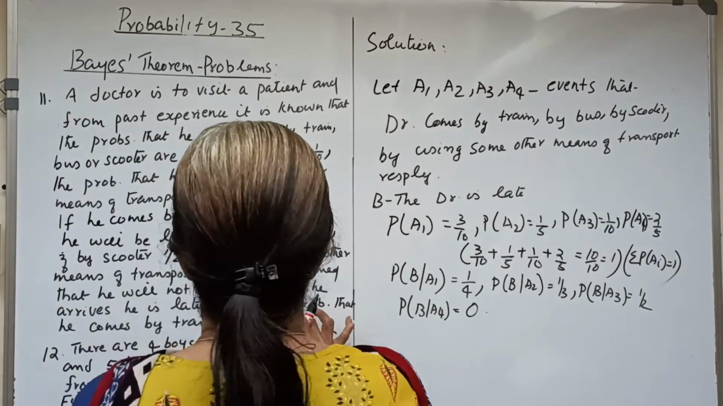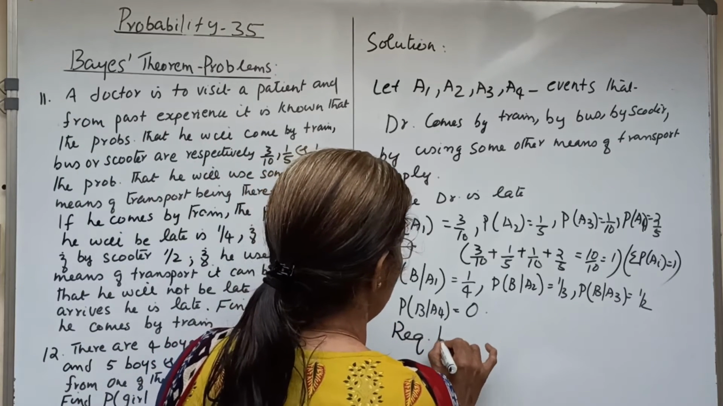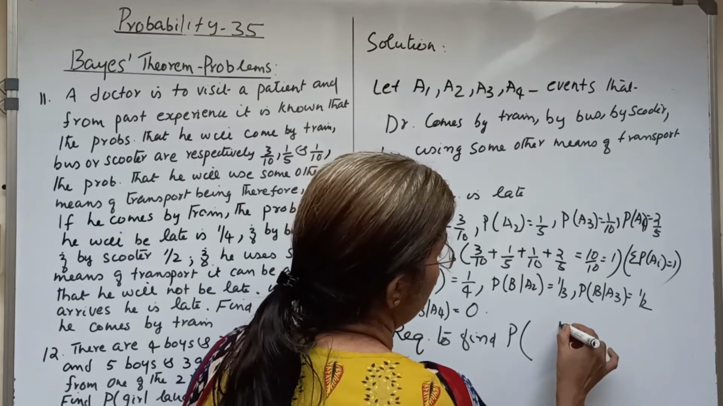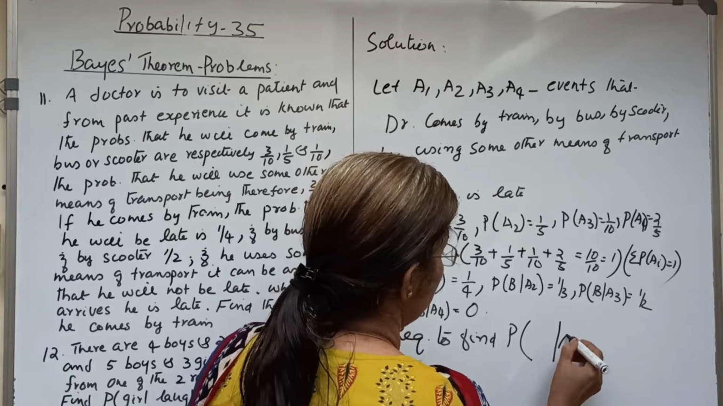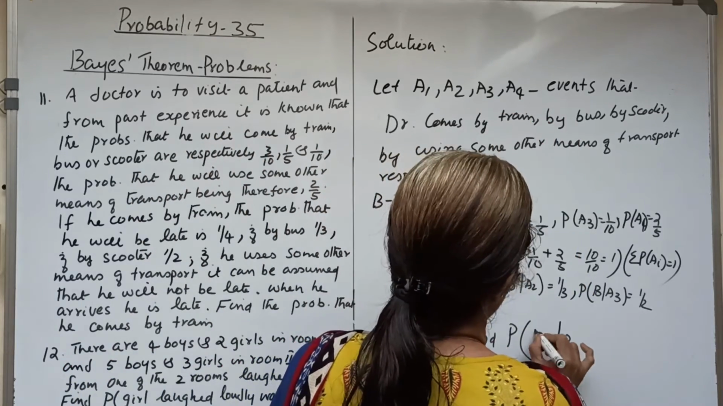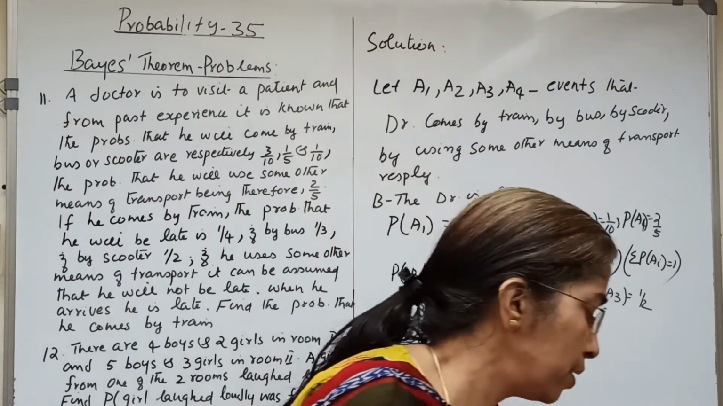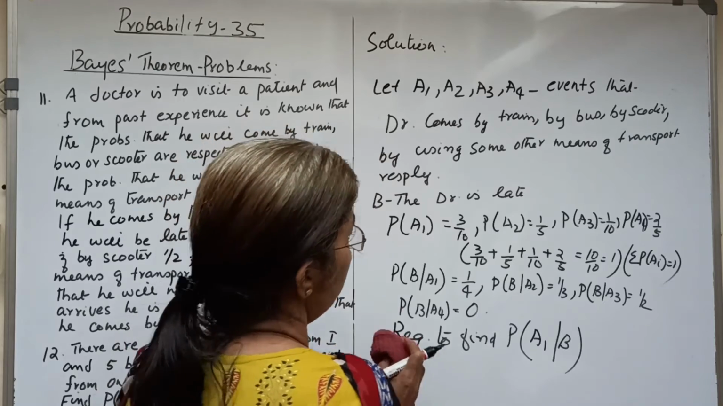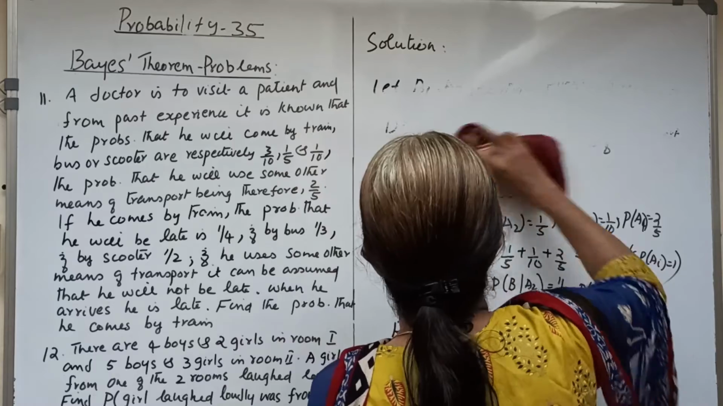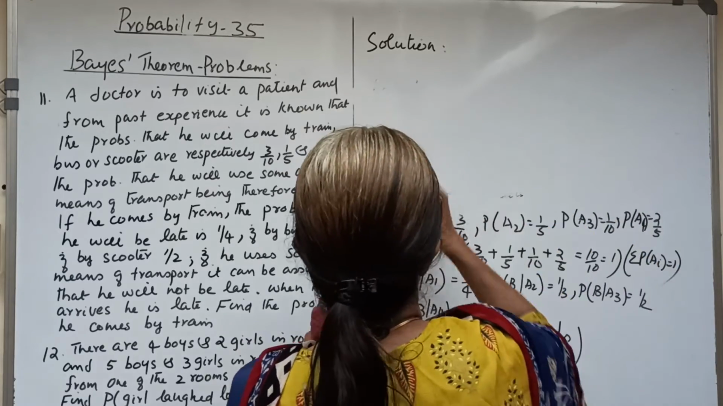Now it is required to find the probability he comes by train, given that he is late, that is given B. He comes by train, it is A1. That is, we want P of A1 given B. And by Bayes theorem, we know the result.